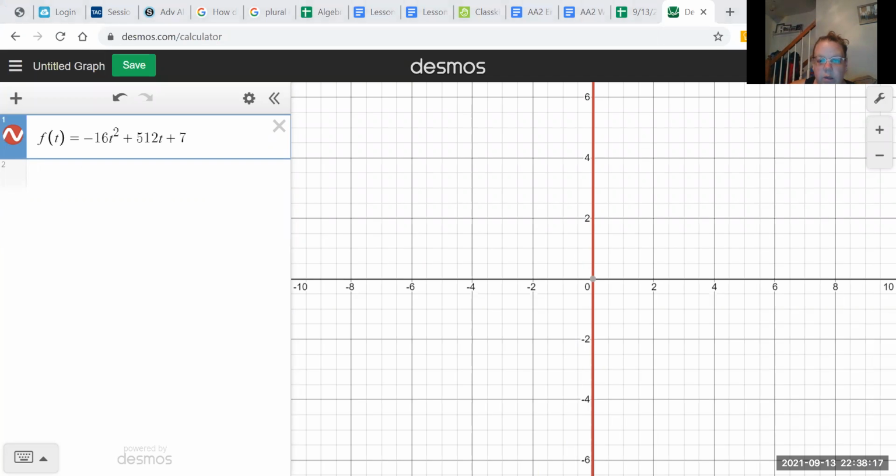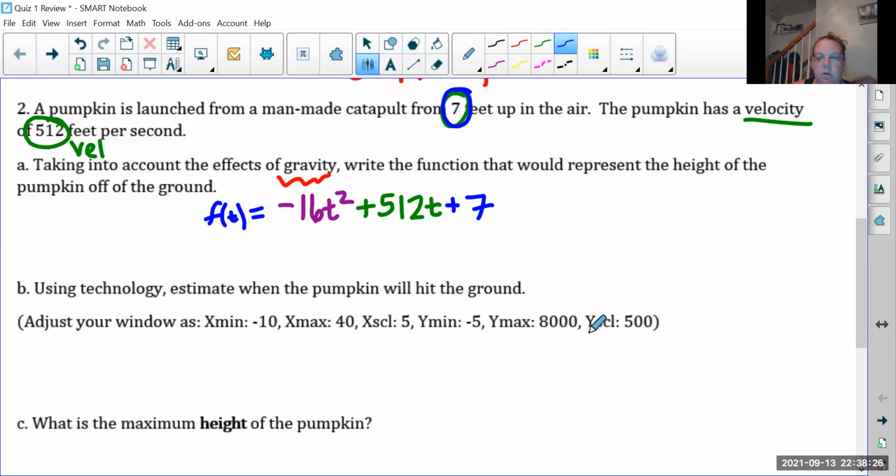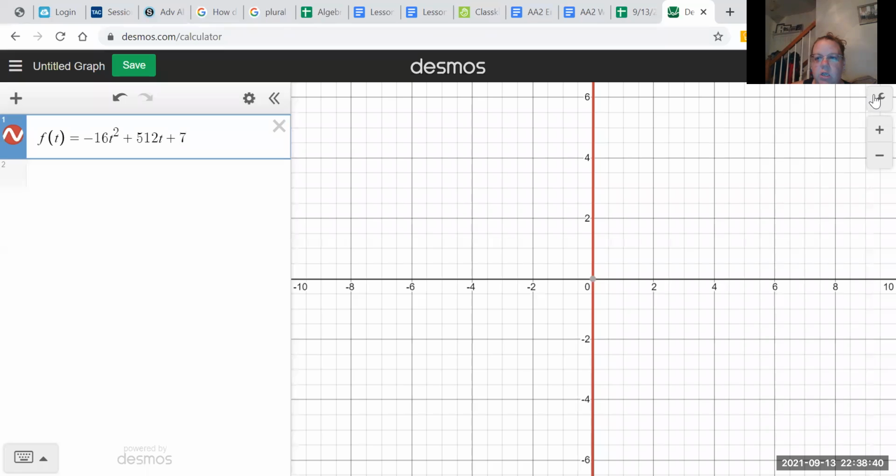And now the question said to find where it hits the ground, but right now we can't see anything. So they did give you a hint of where to change the scale. The x min is -10, the x max is 40, and then the y min is -5, and the y max is 8,000. We change them on Desmos by hitting that little wrench.